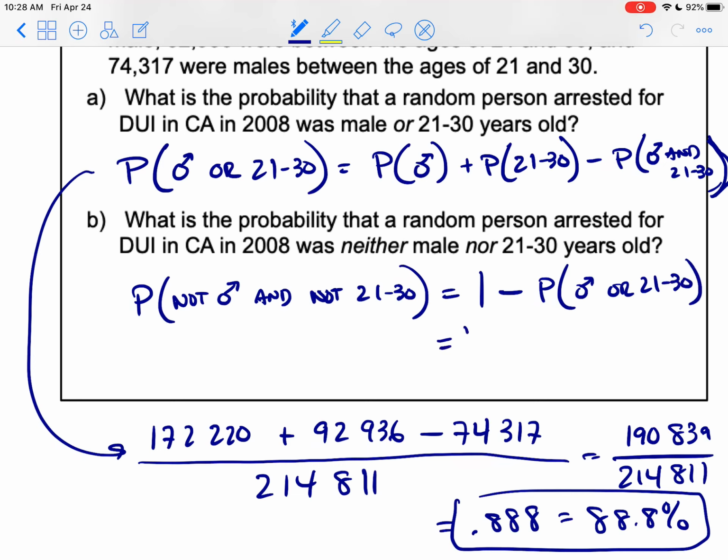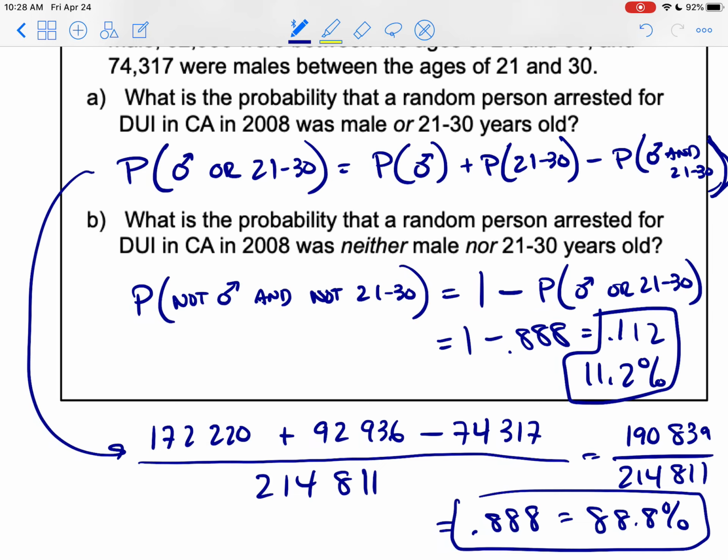So we can just subtract from 1 our previous answer, and that will give us the solution here. So this gives us 0.112, which is 11.2%. I hope that made sense.